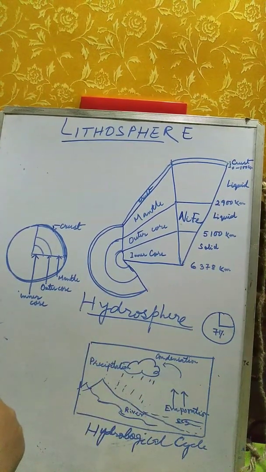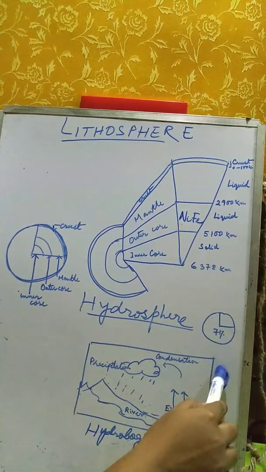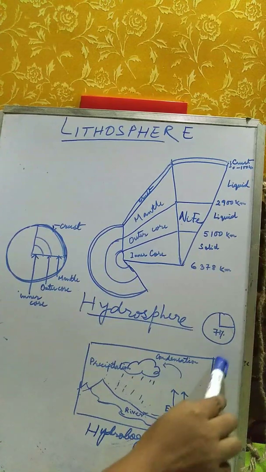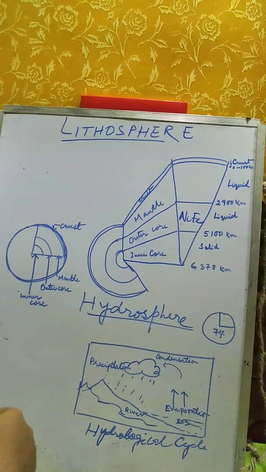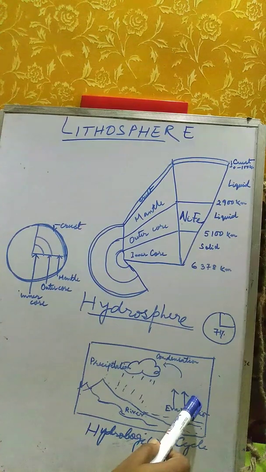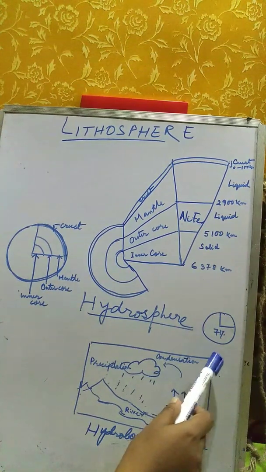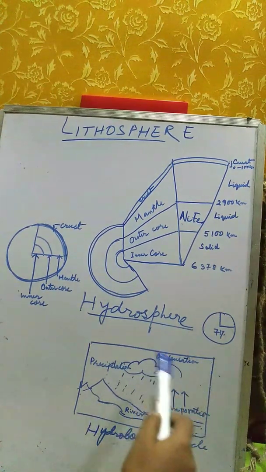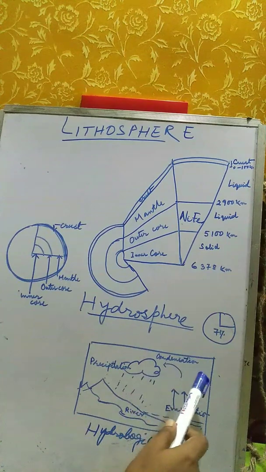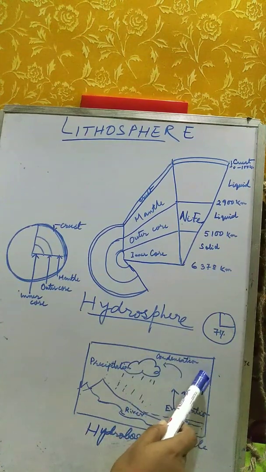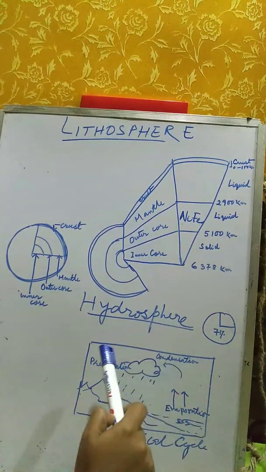Condensation takes place. In the previous chapter we studied that as the height increases, the temperature decreases, isn't it? So when water vapor goes up, due to the decrease in temperature, it starts changing into water, and this process of changing water vapor into water is known as condensation.